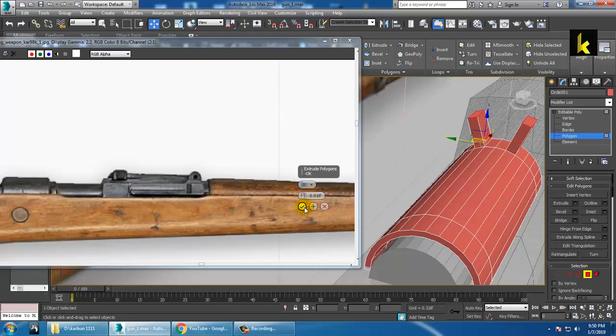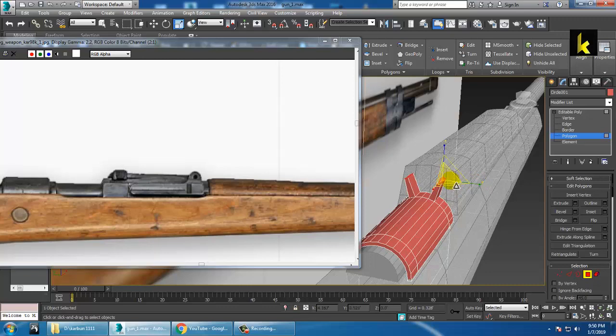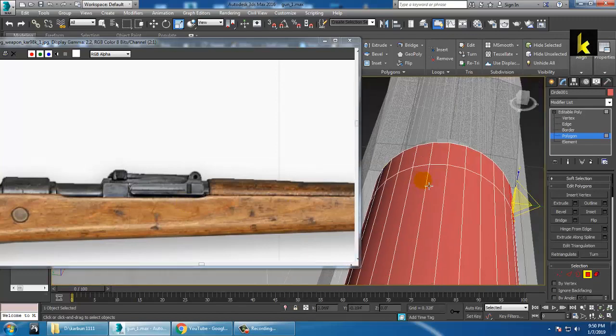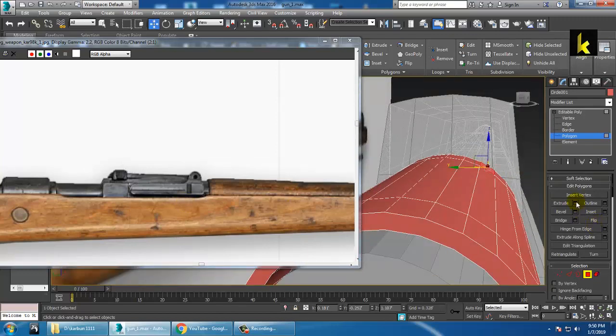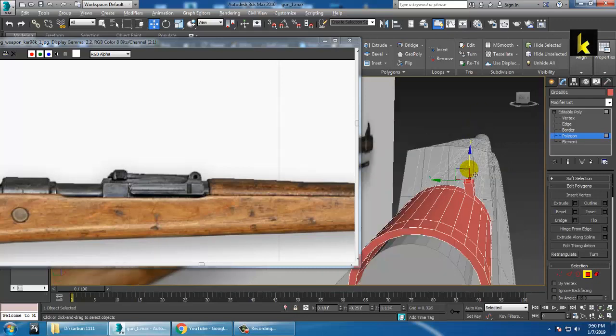So you can just reduce it, or if you don't want to extrude it, if you want to make some things manually, you can do that manually also. I would suggest you extrude it over here, push this like this and make it straight over here.